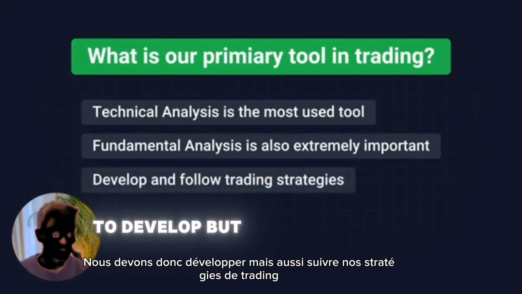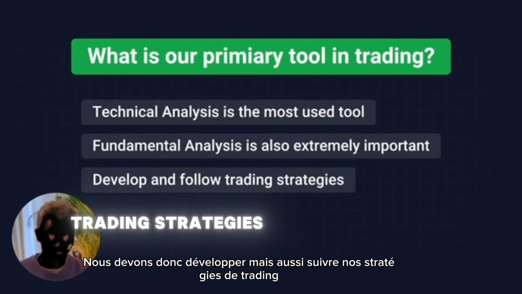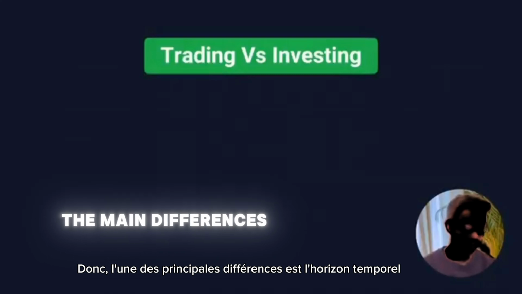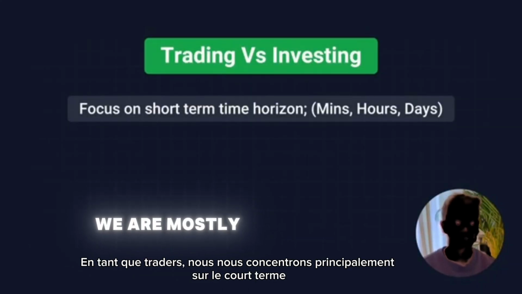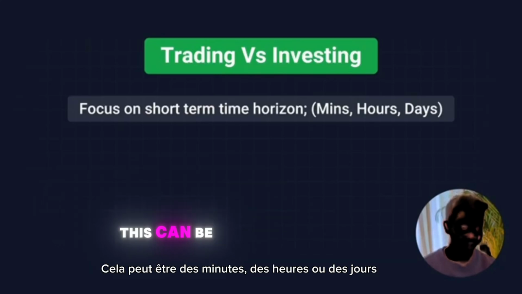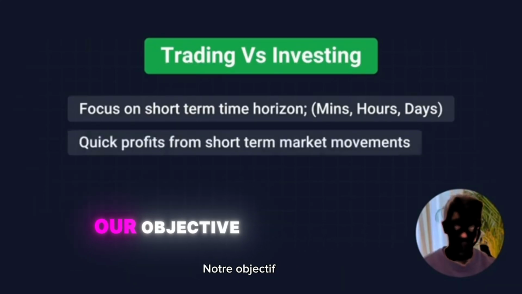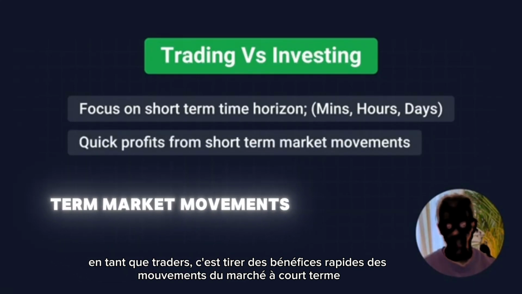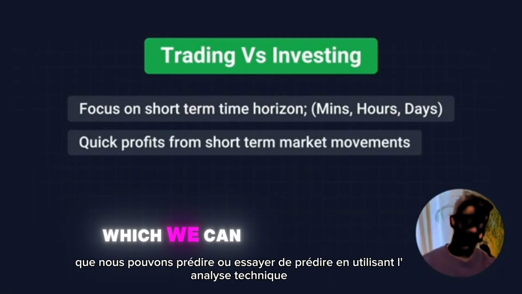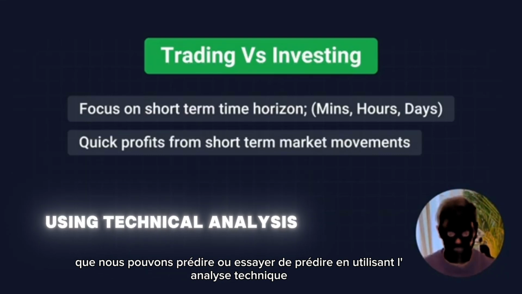Now, the next thing we have to do is look at strategies. So we have to develop, but also follow our trading strategies. One of the main differences is the time horizon. As traders, we are mostly focused on the short term. This can be minutes, hours, or days. Our objective as traders is to make quick profits from short-term market movements, which we can predict or try to predict by using technical analysis.